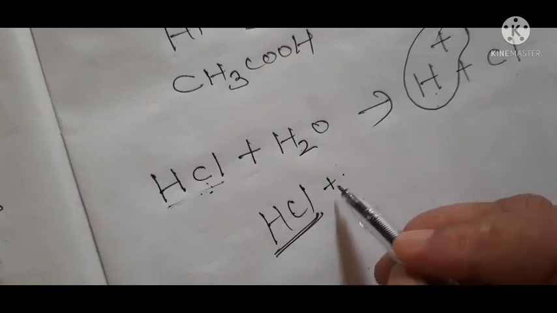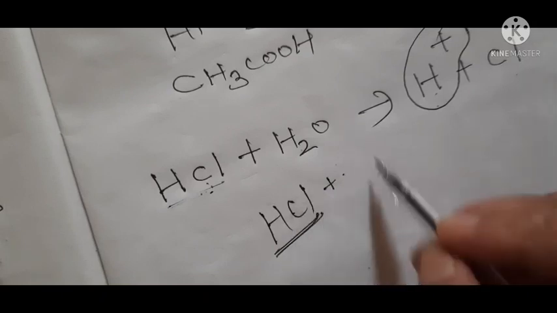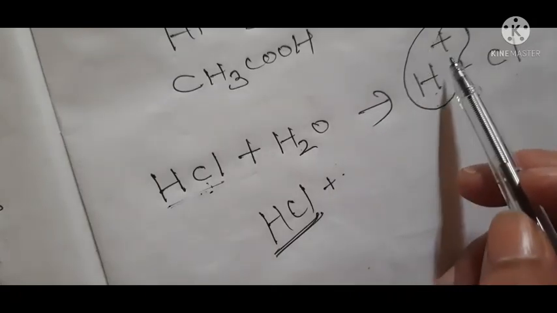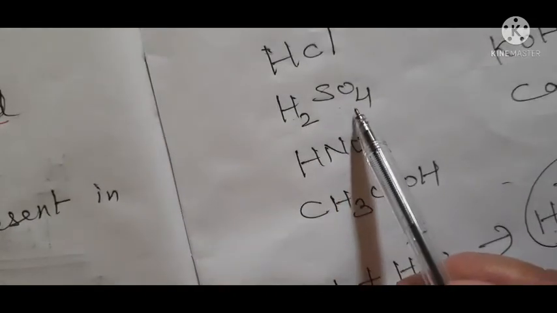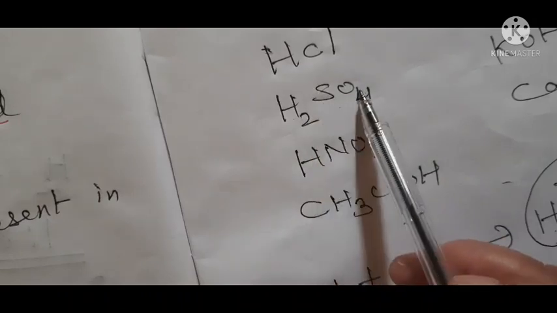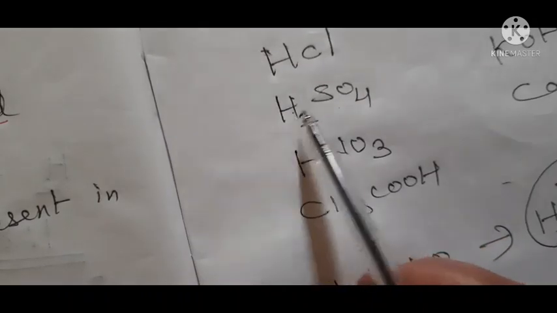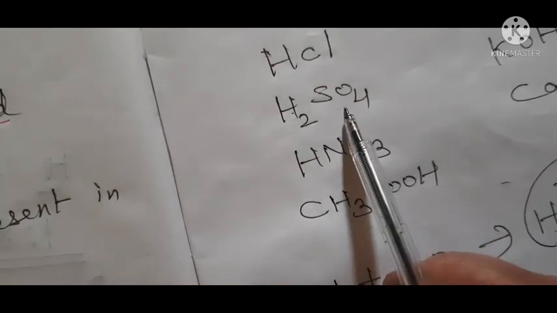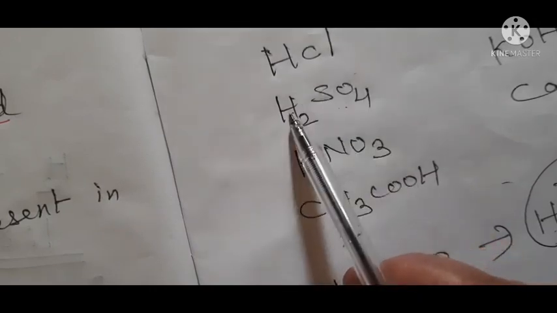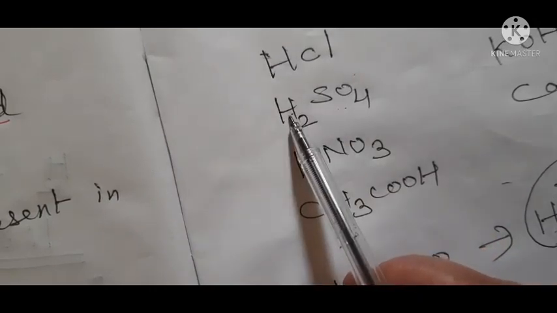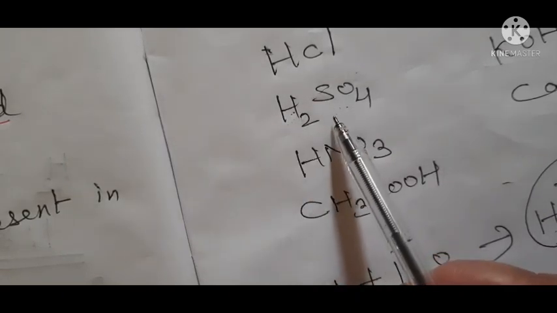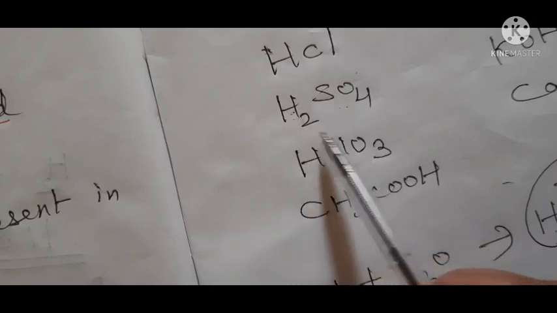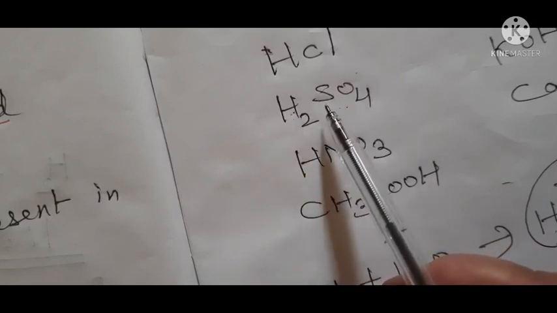Is it clear? So if water is there, then a solution is formed in which H positive ions are present. Just remember that. Now in the case of H2SO4, on addition of water it dissociates into hydrogen ions plus sulfate ions. The sulfate ion carries negative charge and hydrogen carries positive charge. When these ions are formed, H2SO4 behaves as sulfuric acid, but as long as it is in a combined form, it doesn't behave as an acid.